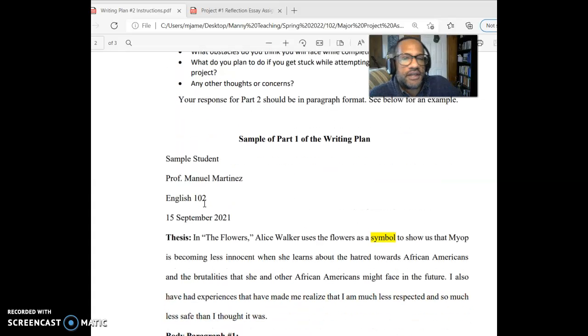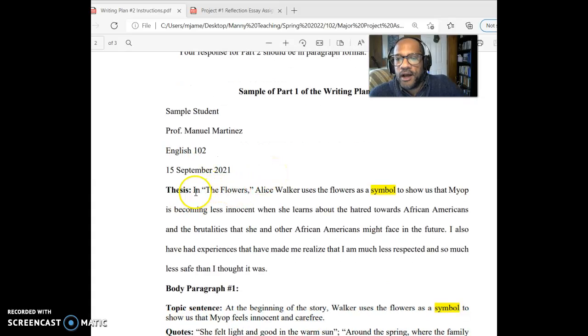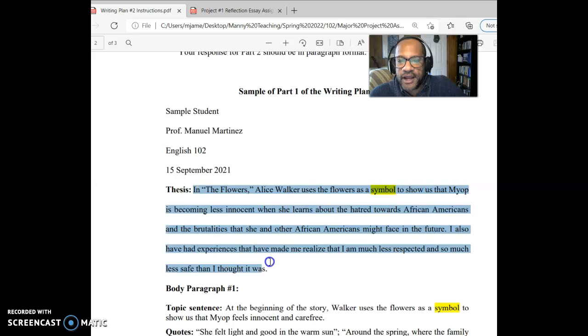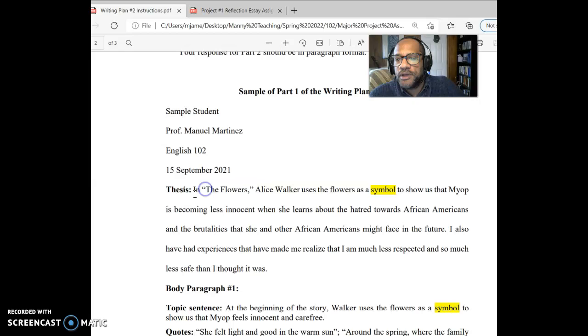So then just look at the sample writing plan. Again, very similar to what we had before. I have the same thesis that I gave you in the previous video. In "The Flowers," Alice Walker uses the flowers as a symbol to show us that Myop is becoming less innocent when she learns about the hatred towards African Americans and the brutalities that she and other African Americans might face in the future. I also have had experiences that have made me realize I'm much less respected and so much less safe than I thought I was. So that's our thesis.